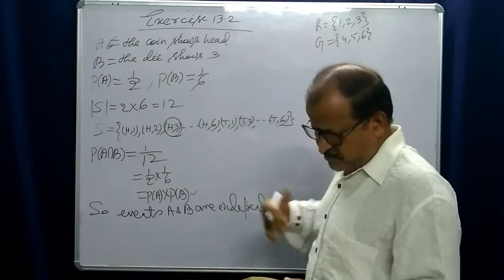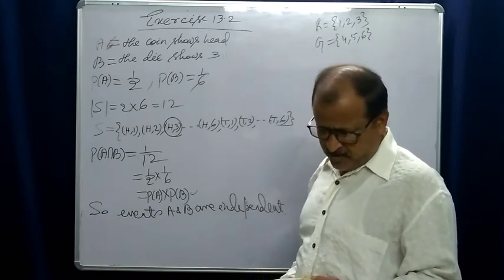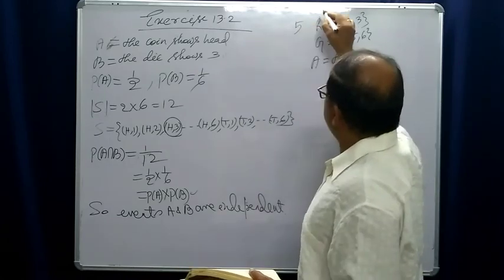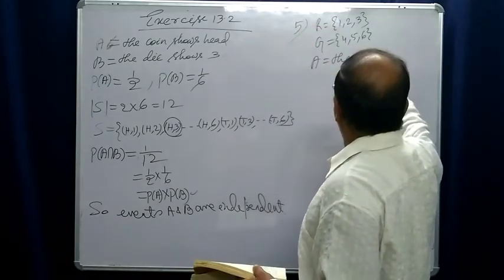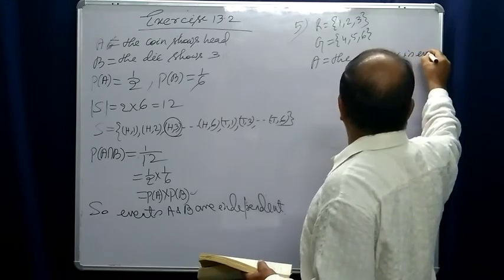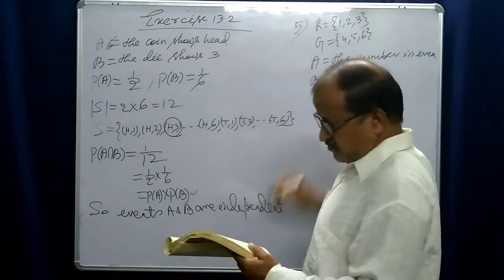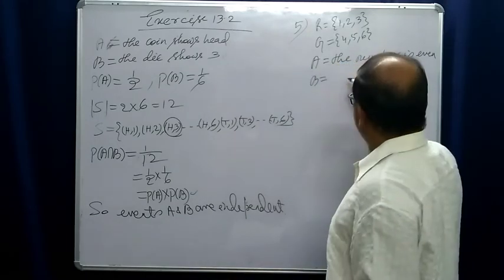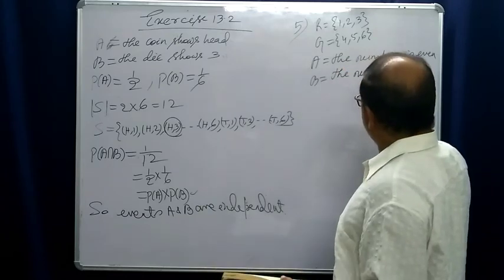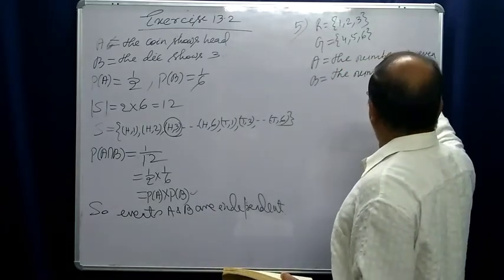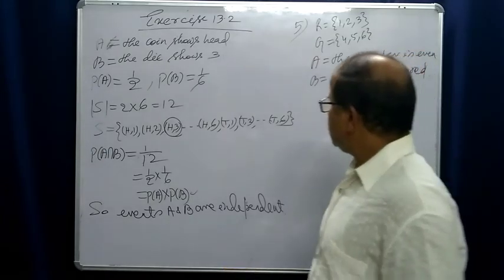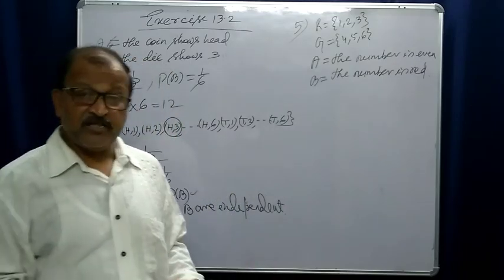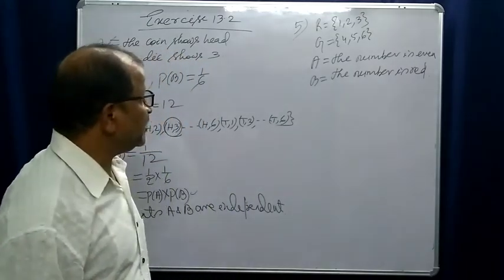A die is tossed. Let A be the event that the number is even. B is the event that the number is red. Are A and B independent? Again the question is whether A and B are independent or not.